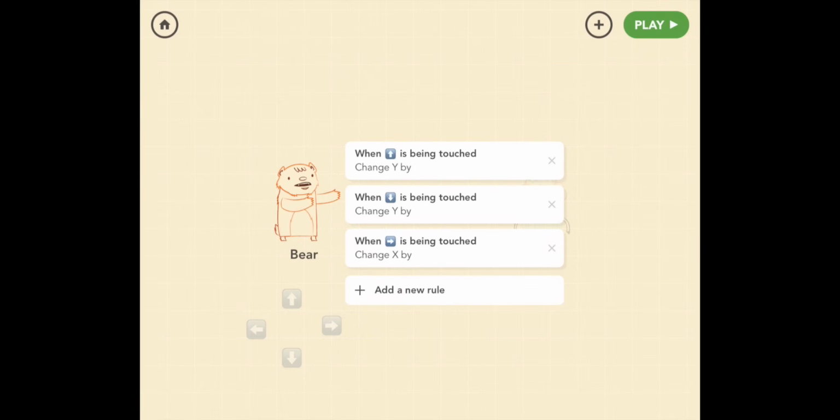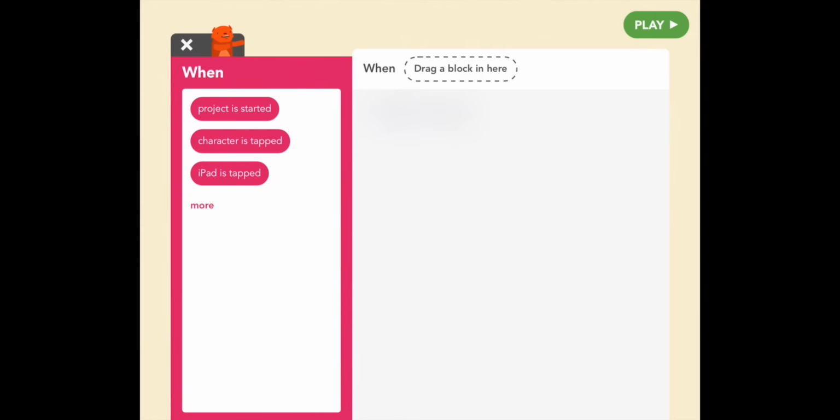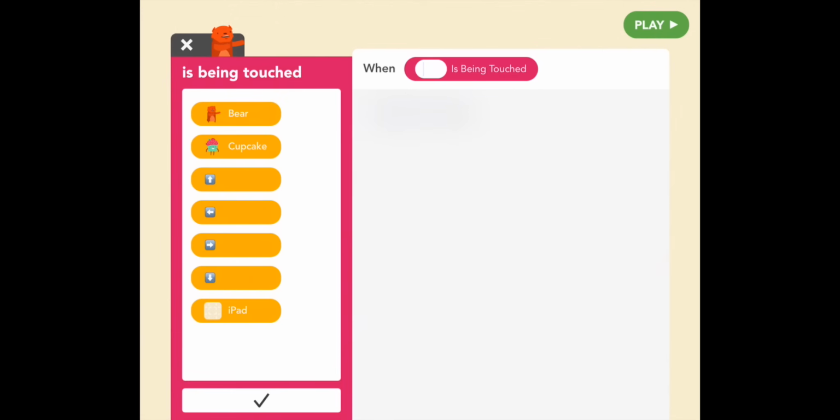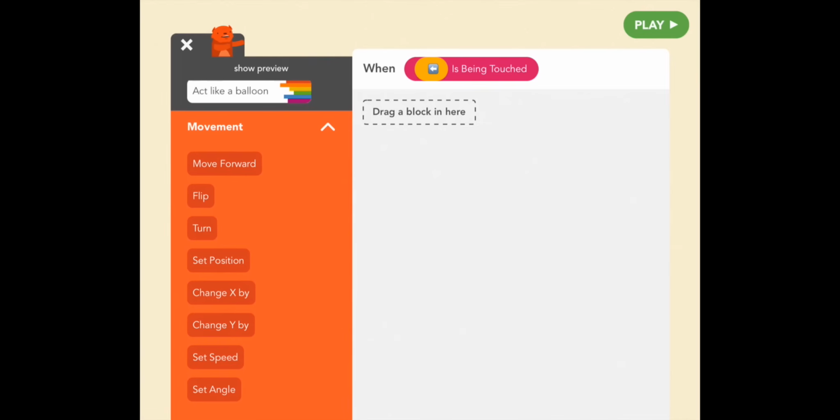All right, now we have one more. We have to make him go left, right? So add a new rule. More. Is being touched. Left. Check. Movement. Change which one? X or Y? X.